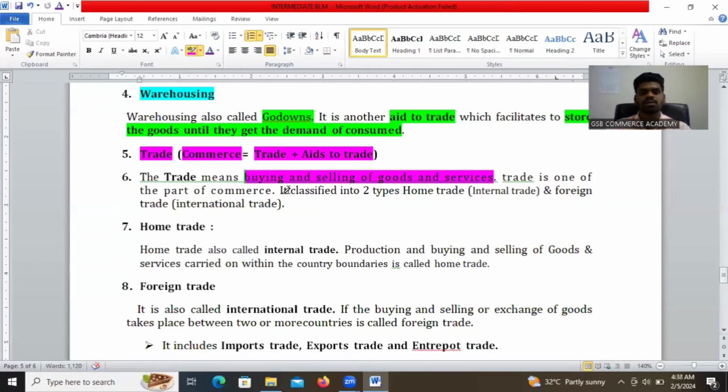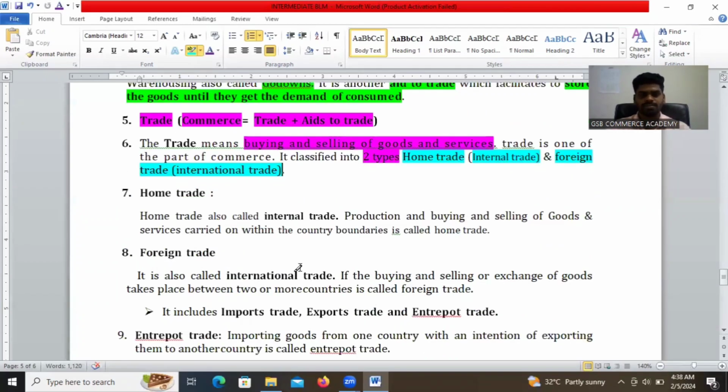Trade can be classified into mainly 2 types. The first one is home trade, which is also known as internal trade. The second one is foreign trade, which is also known as international trade.